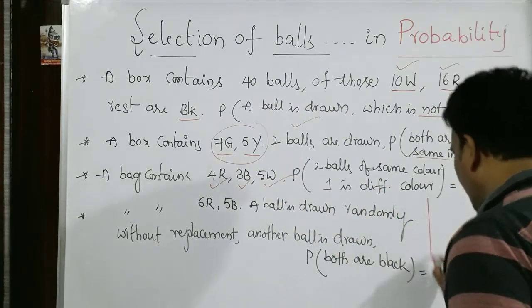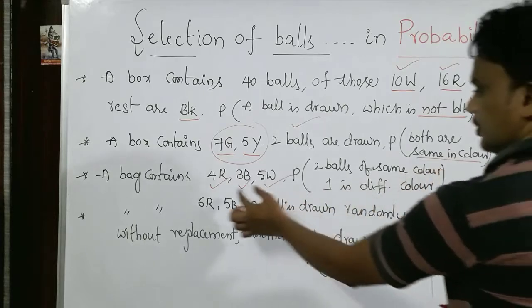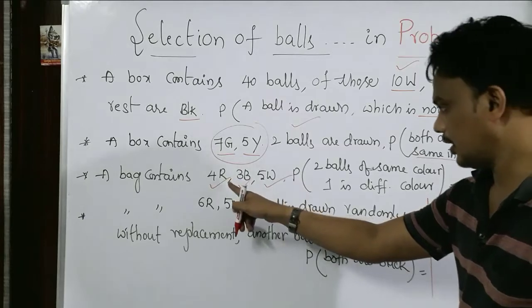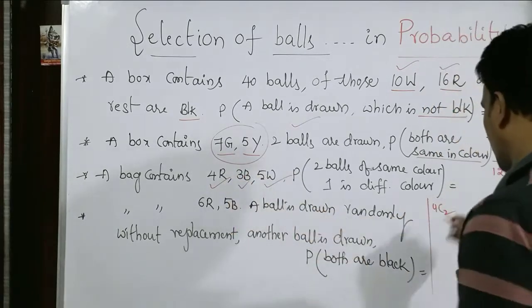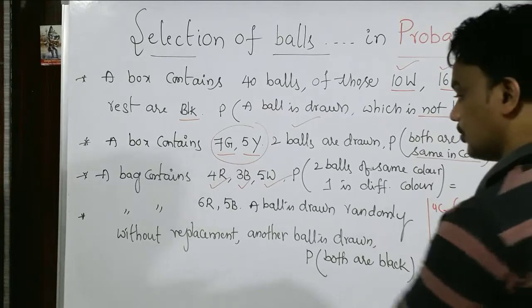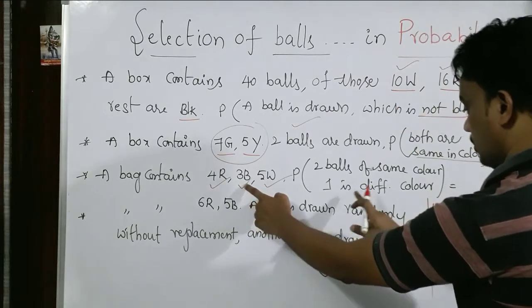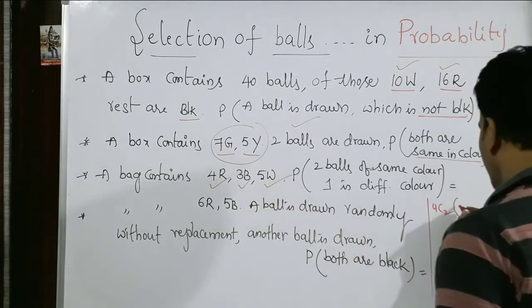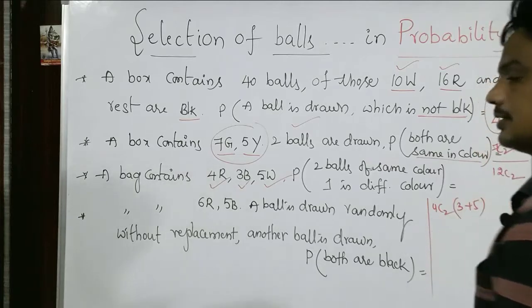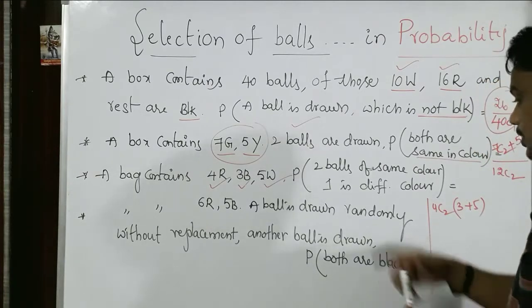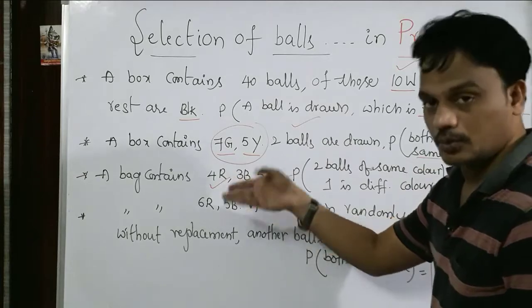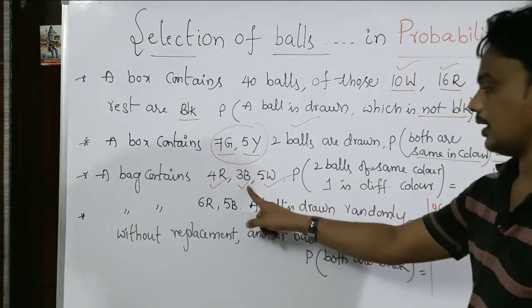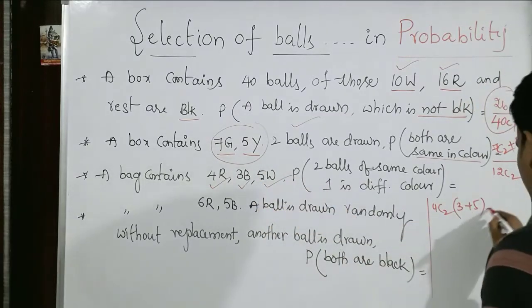Here I am writing 2 balls are the same color. Suppose they are reds, 4C2. Then what about the remaining ball? It is a different color ball, it may be black or white. So there are 3 plus 5 chances. Am I right or not? So 2 balls of the same color from the red, 4C2, and the remaining one may be black or white.